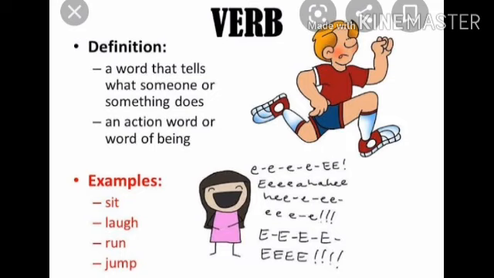So laugh is called verb in this sentence, students. I hope students verbs are clear to you now. So let's move towards today's topic, which was form of verbs.